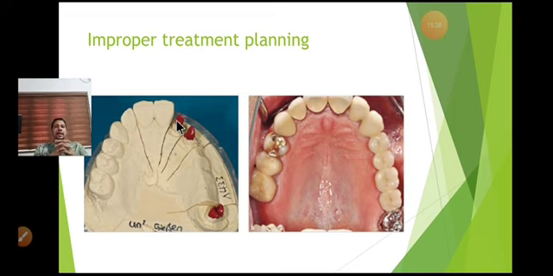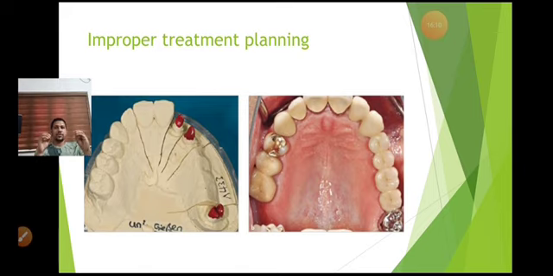So treatment planning is very important in any case, because when something goes wrong, if your treatment plan is not correct, it is very evident that you did something wrong. So please, if you are in doubt, ask somebody who knows about the treatment plan before proceeding.